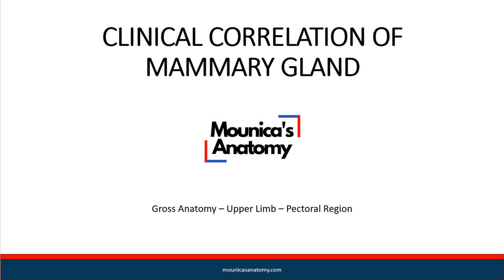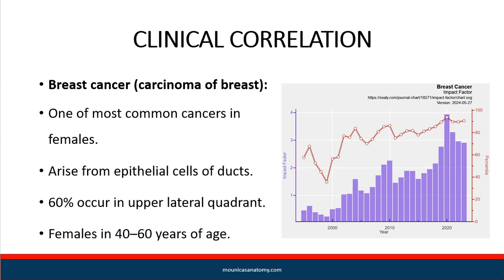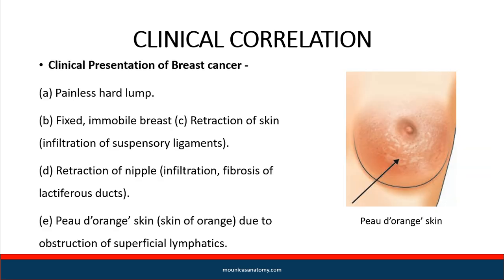Video's topic is clinical correlation of mammary gland. Breast cancer. It's one of the most common cancers in females, arises from epithelial cells of ducts. 60% occur in upper lateral quadrant, usually 40 to 60 years of age.